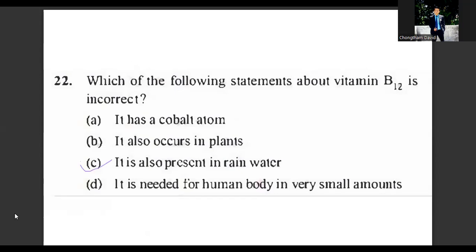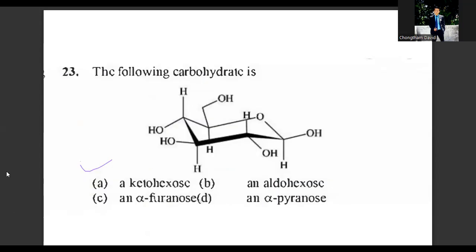Question number 23. Let's read question number 23. The following carbohydrate is a ketohexose, an aldohexose, an alpha furanose, or an alpha pyranose. This will be aldohexose. This is an aldehyde. Okay. Question number 24.